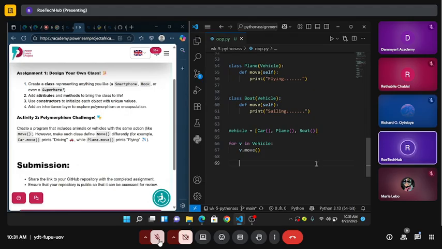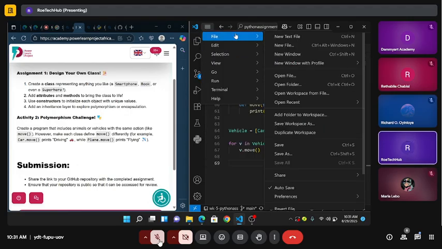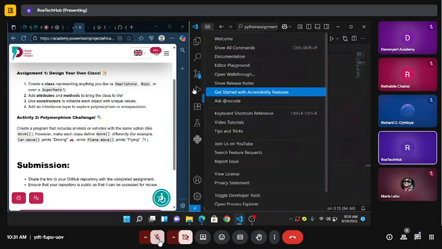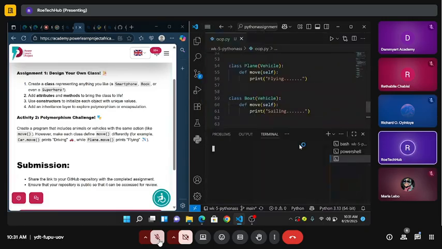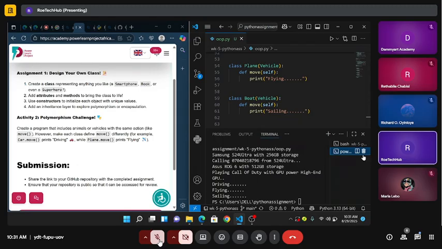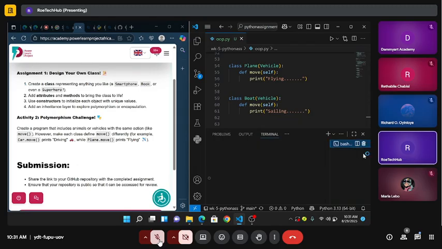So let's quickly rush this. Let's rush it to GitHub.